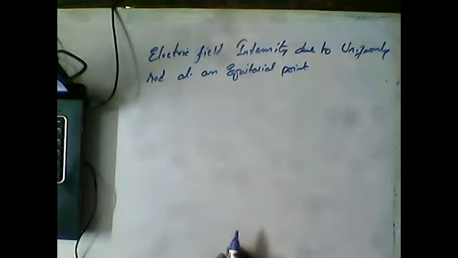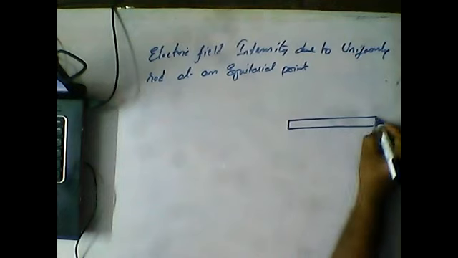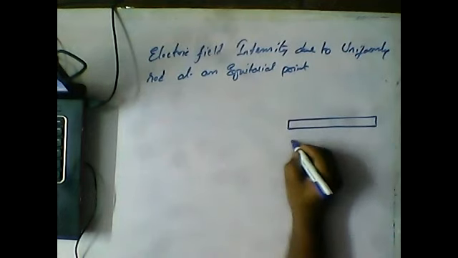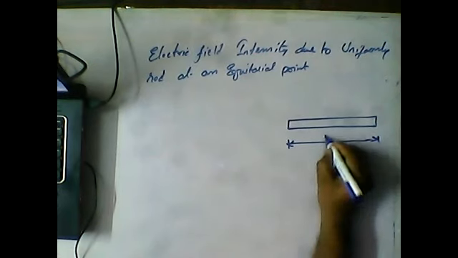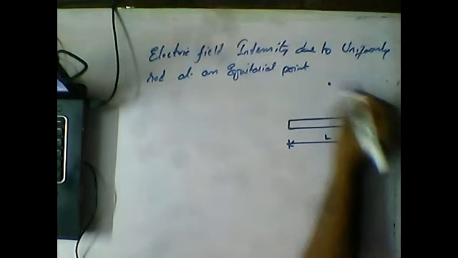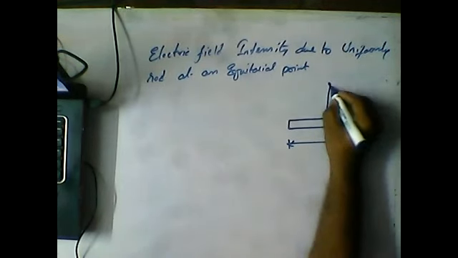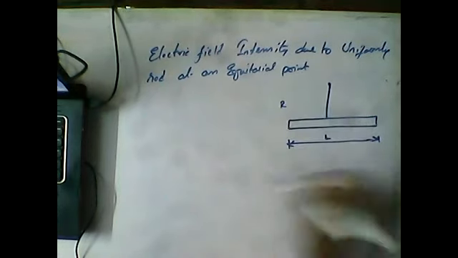Okay, guys. So just before we discuss that, what do you mean by the word equatorial point? If the point is considered perpendicular to the axis, it is called an equatorial point. So the diagram can be represented like this. This is our uniformly charged rod of length L. Now here I'm considering a point at a distance of r.